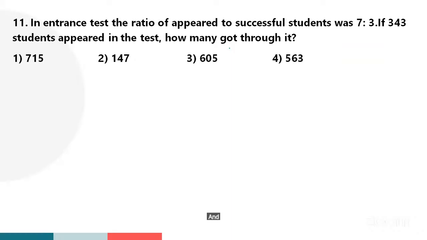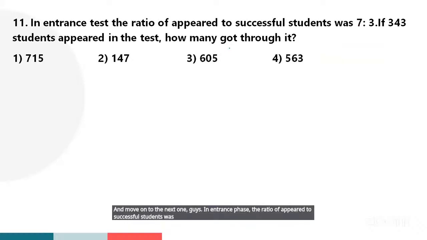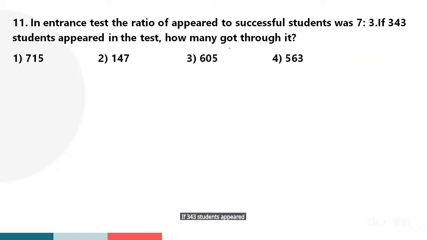And move on to the next one, guys. In an entrance test, the ratio of appeared to successful students was 7:3. If 343 students appeared in the test, how many got through it? So what is the answer, guys? I think no need for pen and paper.